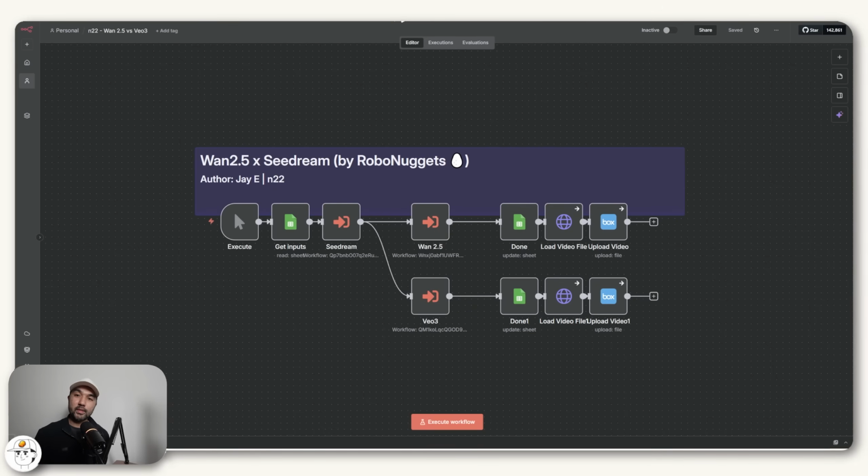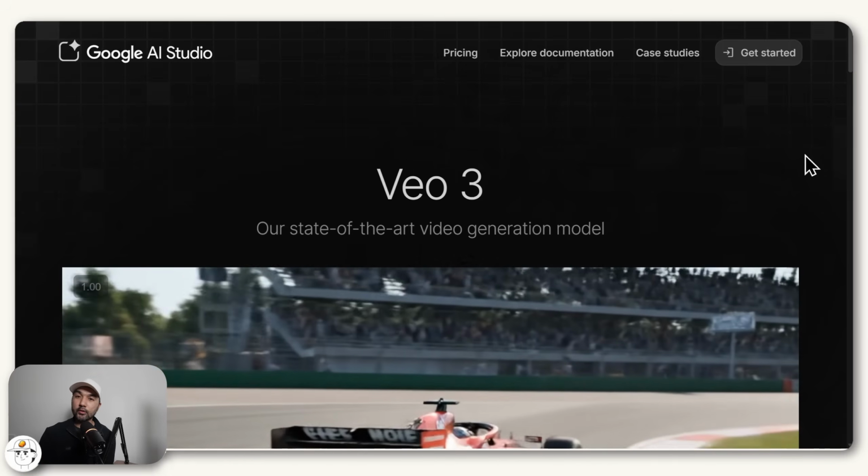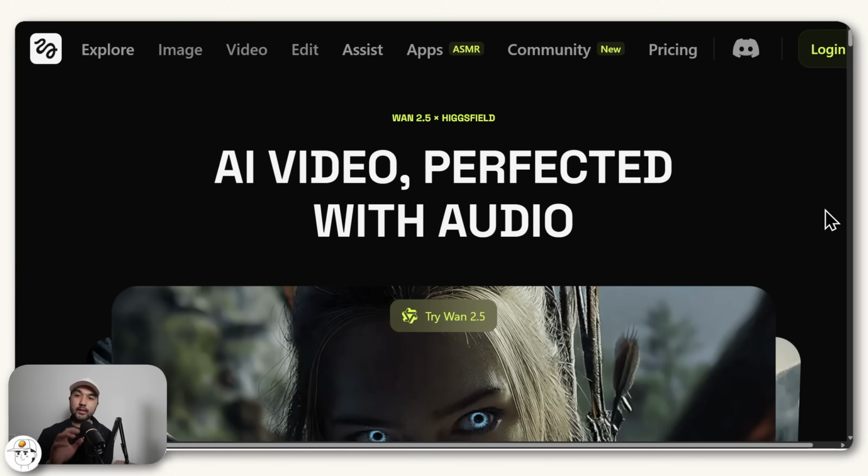Because in case you missed it, for months now, Google's Veo3 has been the world's only video model that can also generate dialogue and audio. At least until just days ago when Alibaba released Wan2.5, which not only can generate audio as well, but also with virtually zero restrictions and no censorship.